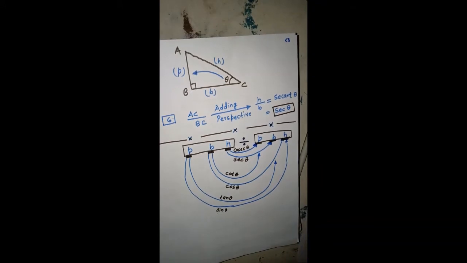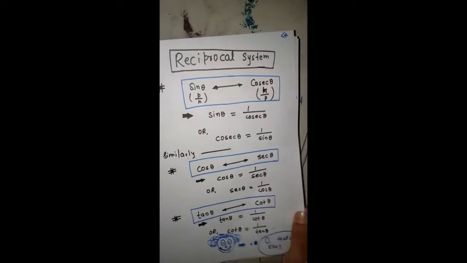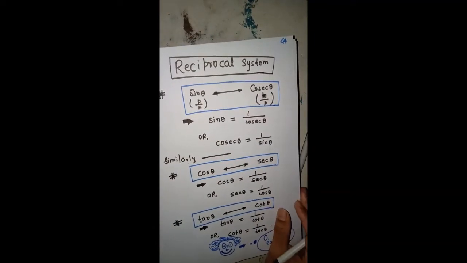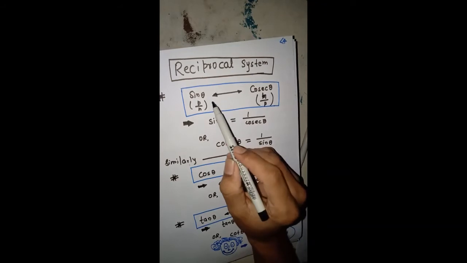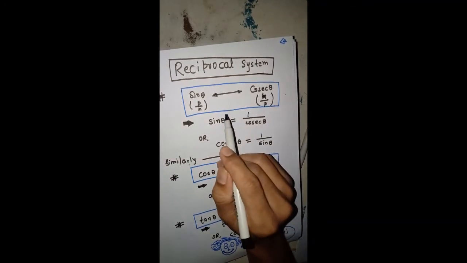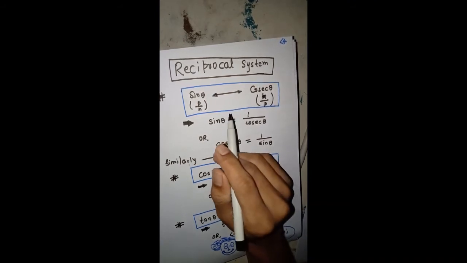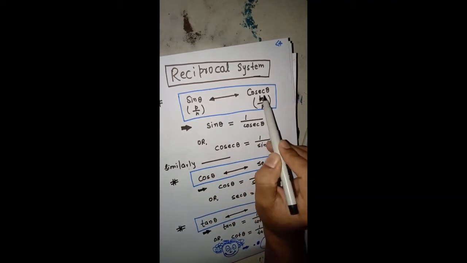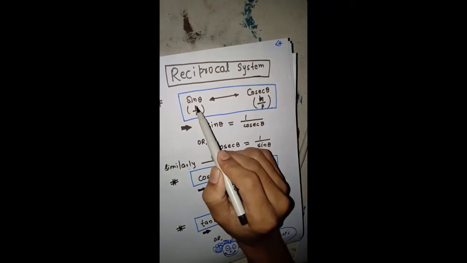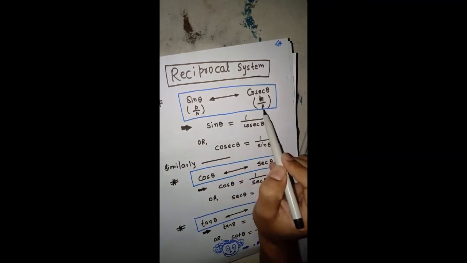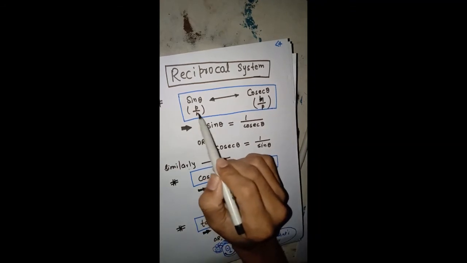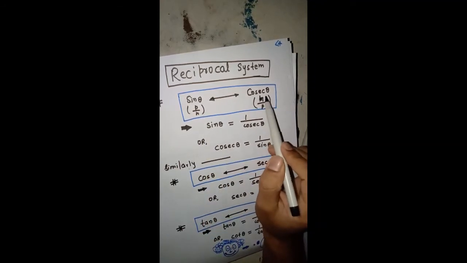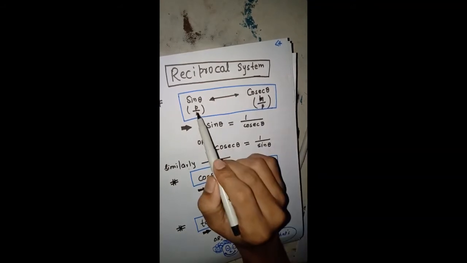Now I am giving you some further detail about trigonometry. If you observe the ratios, three ratios are reciprocal to the other three. Have you observed? Here P by H is the reciprocal of H by P, because P is in the numerator here and in the denominator there, and similarly H is in the denominator here and in the numerator there. That's why this is reciprocal to this.